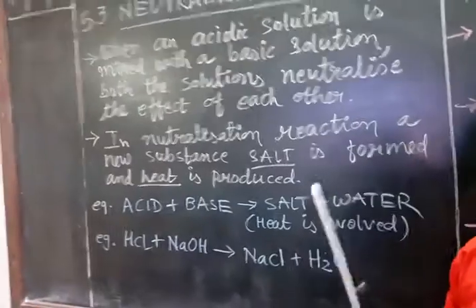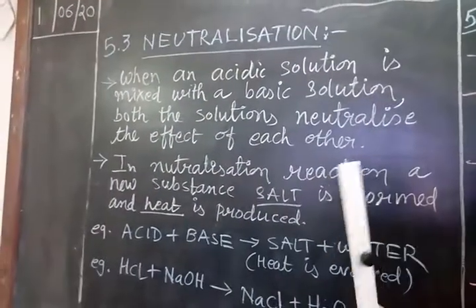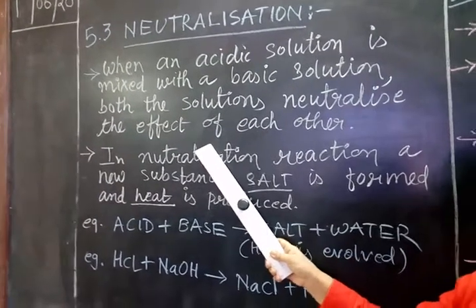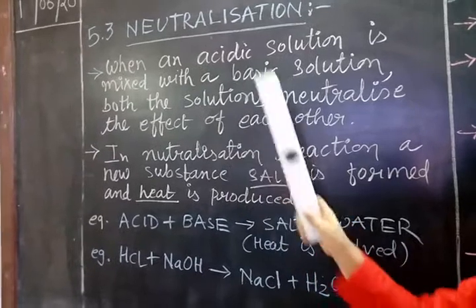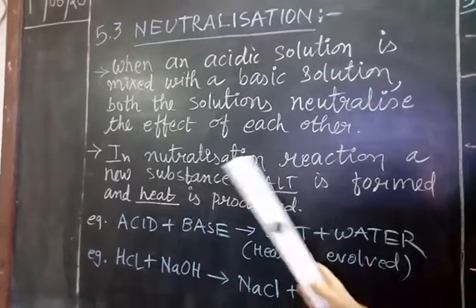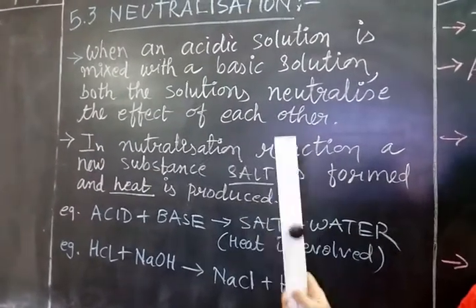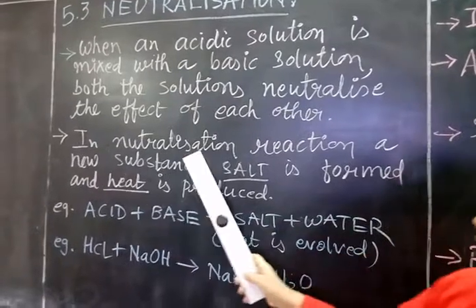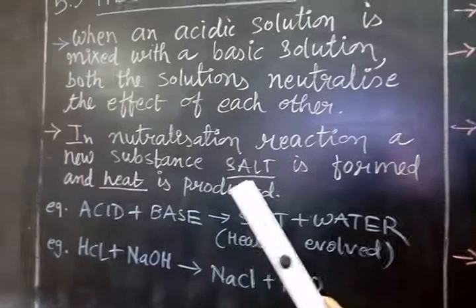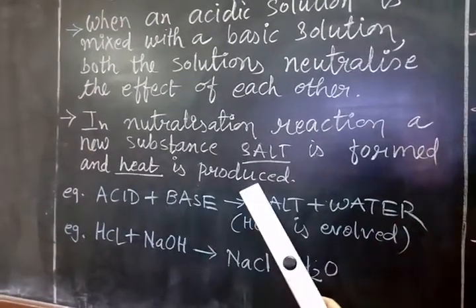So we have to add acid and base in proper proportion so that both of the substances will lose their own property and will become neutralized. Whenever the neutralization process is done, a new substance, that is salt, is produced. That is, in a neutralization reaction, a new substance, salt, is formed and heat is produced.